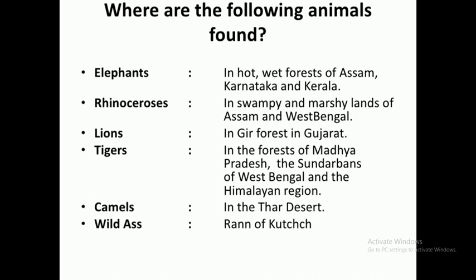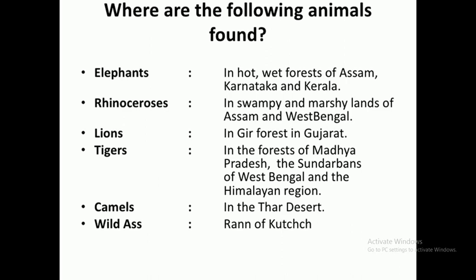Now, we will describe the wildlife of India. In the different areas of India, we have different varieties of wild animals. So, we will discuss the habitat of these animals also. For example, elephants. Elephants are found in hot and dense forests of Assam, Karnataka and Kerala. In the heavy rainfall areas, we have elephants.